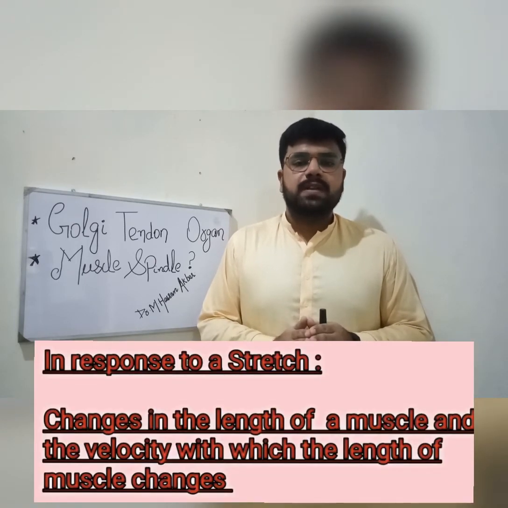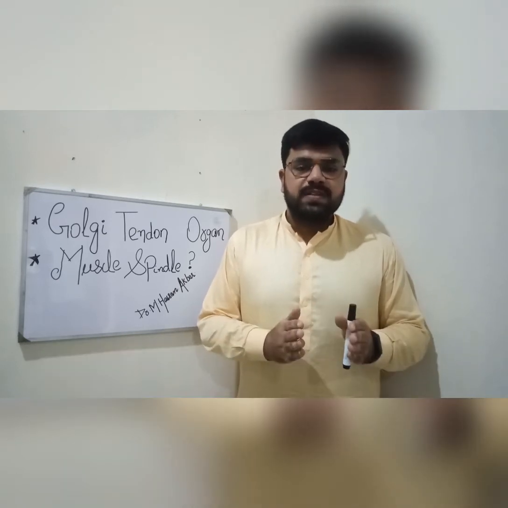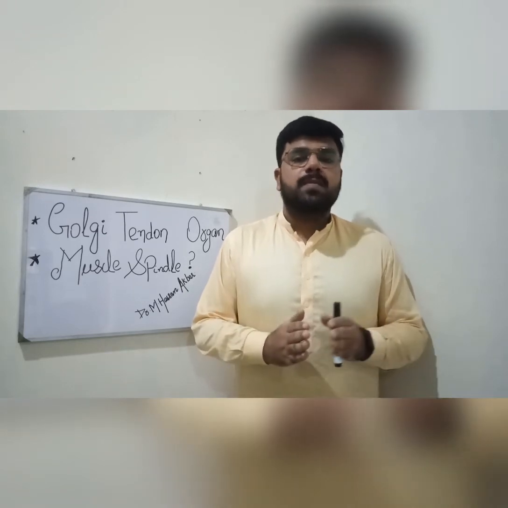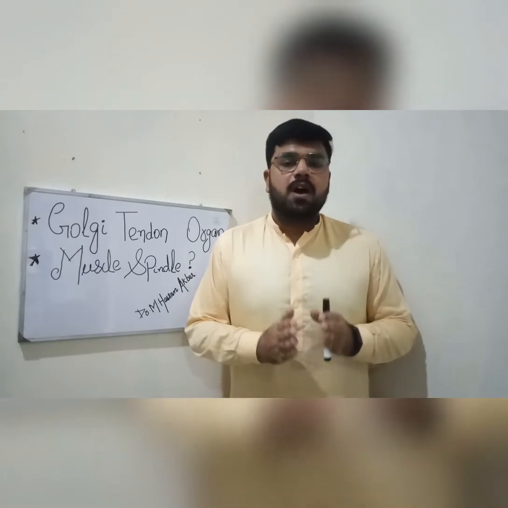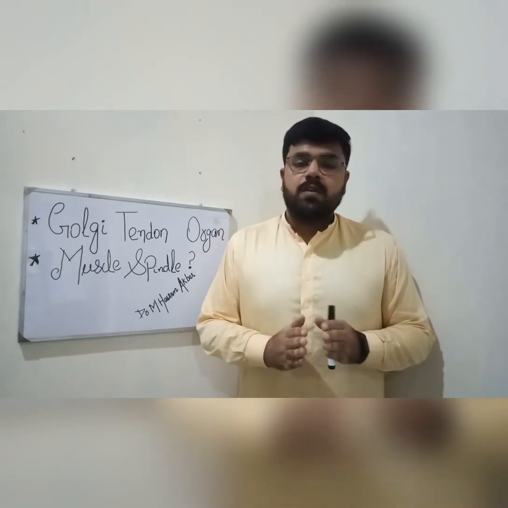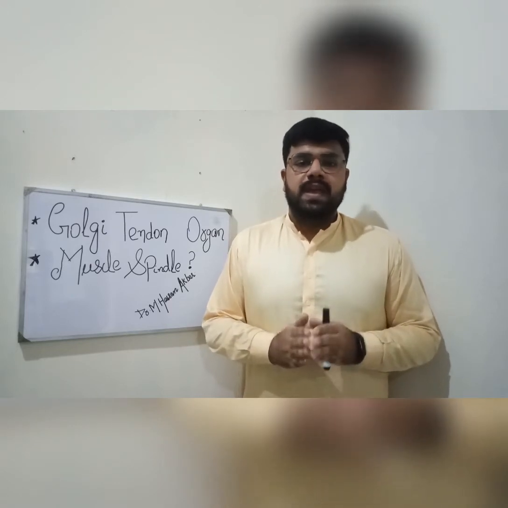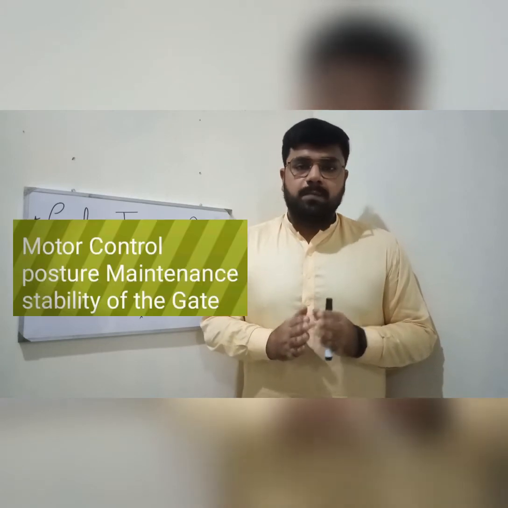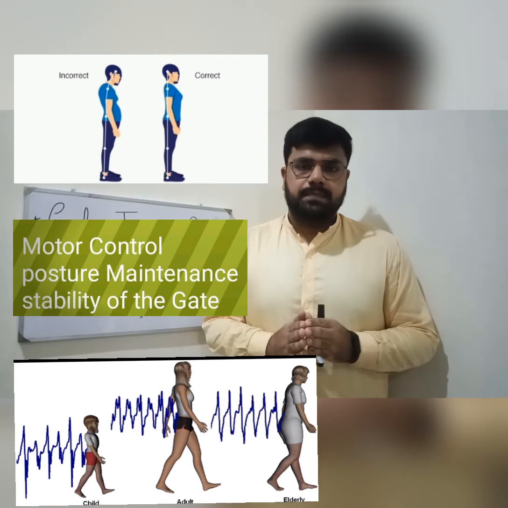So, the muscle spindles receive and convey information regarding the changes in the length of a muscle and the velocity with which the length of a muscle changes to the central nervous system. This is how our central nervous system controls the position and movement of our extremities in space. This whole mechanism is very important for motor control, maintenance of our posture and stability of our gait.